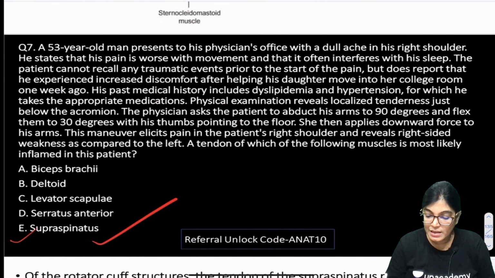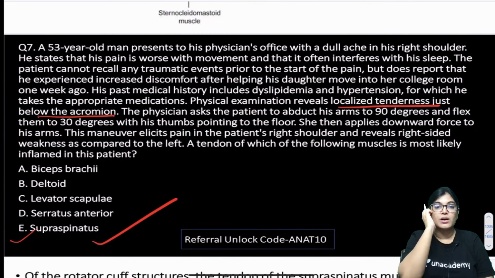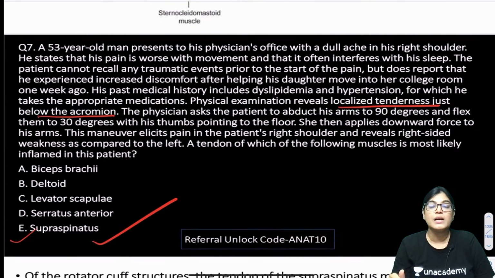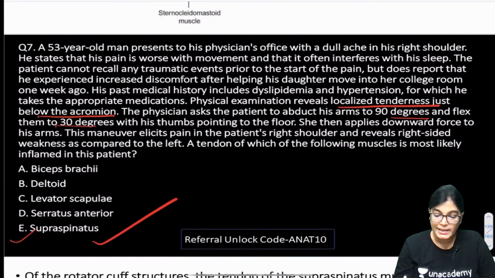Local tenderness is just below the acromial process, and the maneuver done by the physician was to abduct the patient's arm to 90 degrees, then flex to 30 degrees, thumb pointing down, and then she applies downward force.